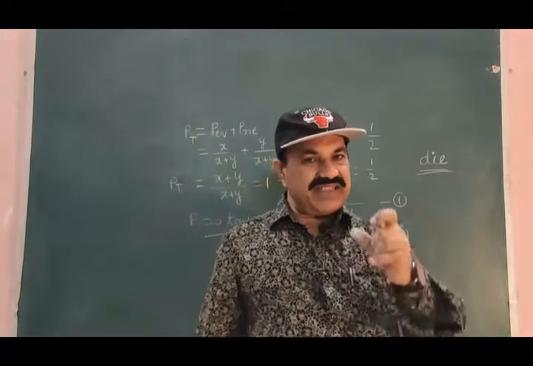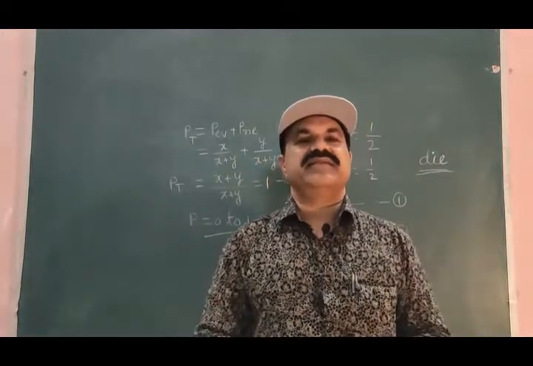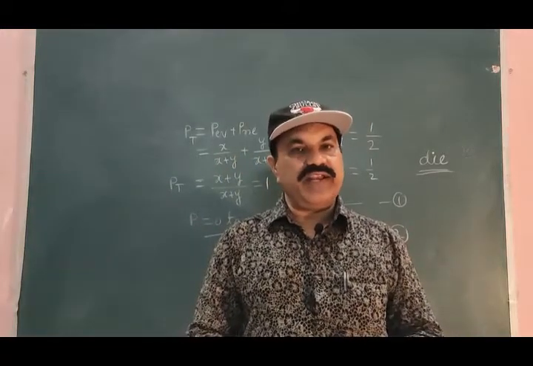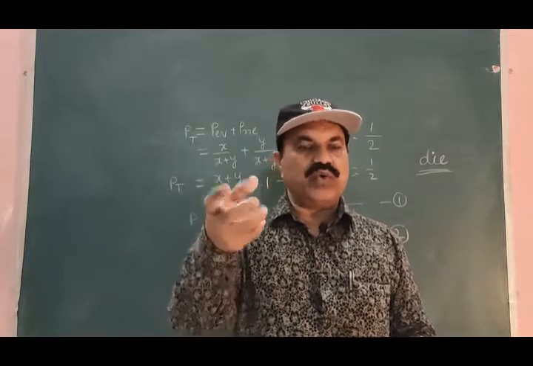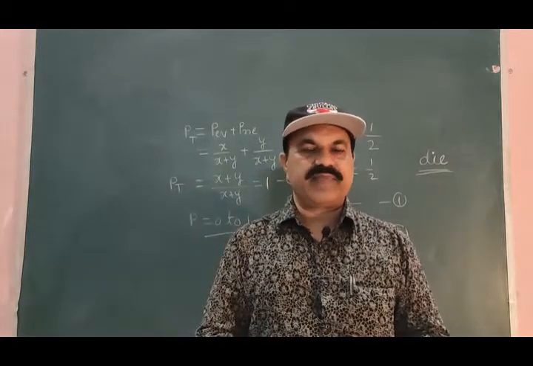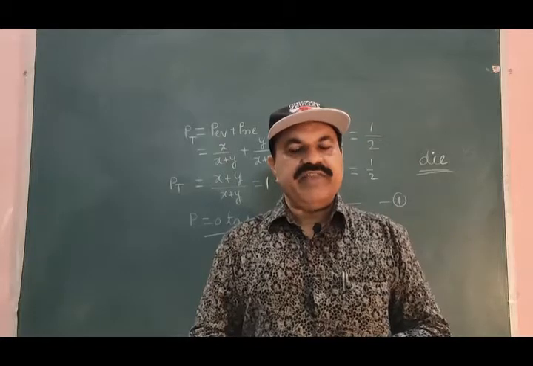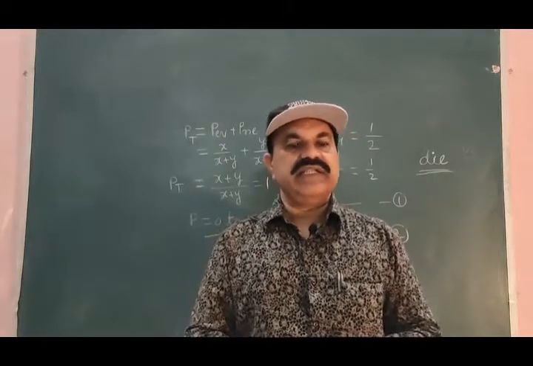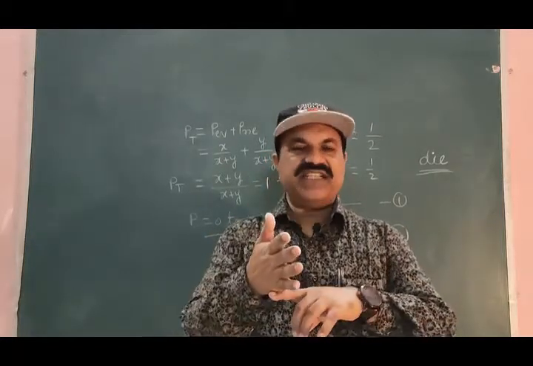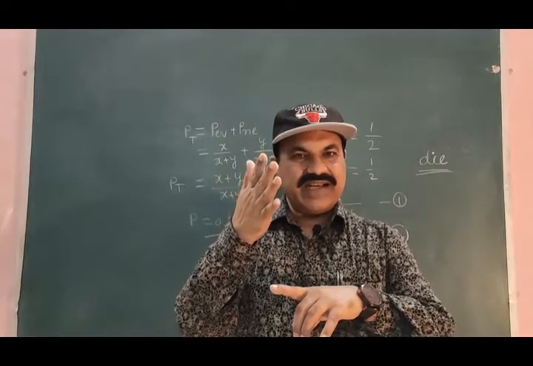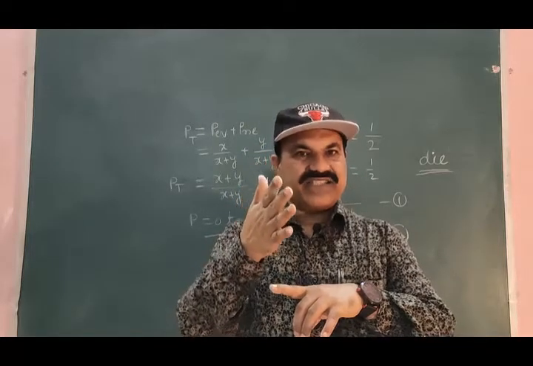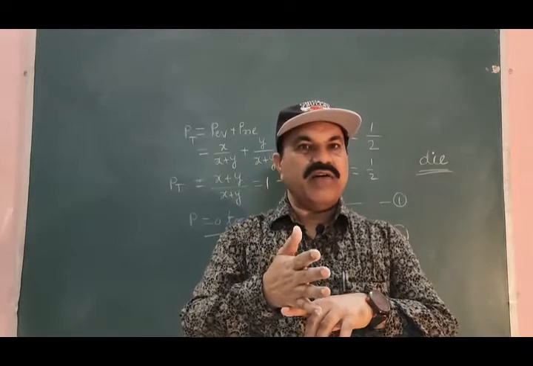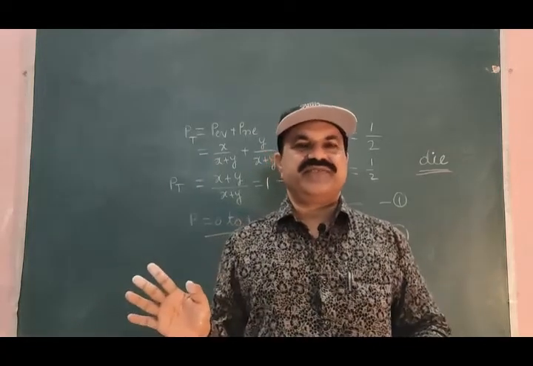It is symmetric about the center, and therefore whenever you toss or throw the die, when it comes down, it will not rest, it will not stay on one of the 12 edges.